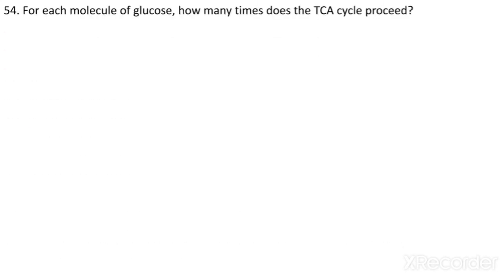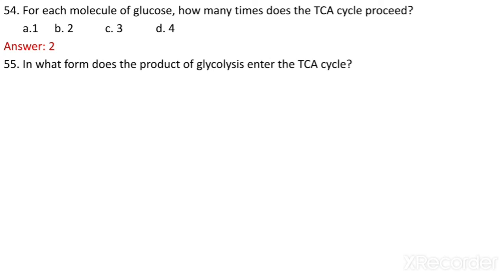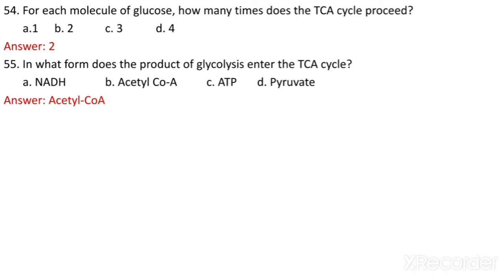Next question: for each molecule of glucose, how many times does the TCA cycle proceed? 1, 2, 3, 4. The answer is 2 times. For each molecule of glucose, the TCA cycle proceeds 2 times. In what form does the product of glycolysis enter the TCA cycle? NADH form, acetyl-CoA form, ATP form, pyruvate form. The answer is acetyl-CoA form. It enters the TCA cycle.